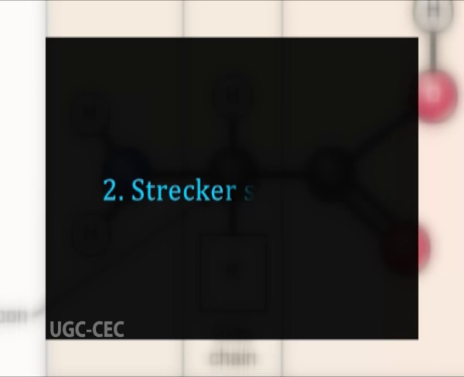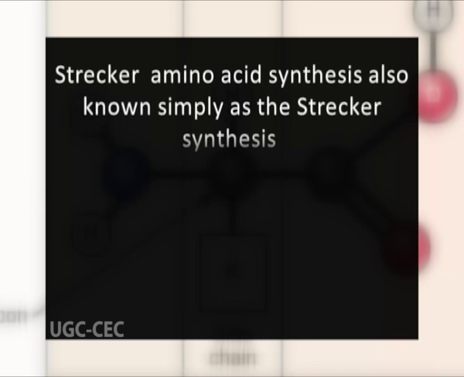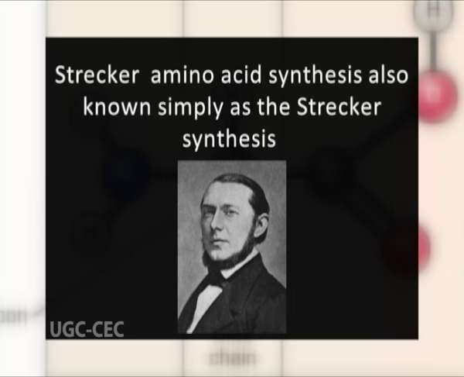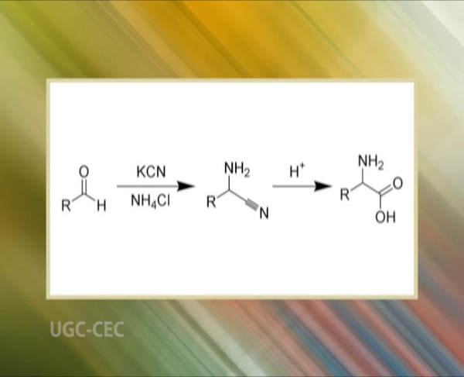The second, Strecker synthesis. The Strecker amino acid synthesis, also known simply as the Strecker synthesis, was devised by German chemist Adolf Strecker and is a term used for a series of chemical reactions that synthesize an amino acid from an aldehyde or ketone. The aldehyde is condensed with ammonium chloride in presence of potassium cyanide to form an alpha aminonitrile, which is subsequently hydrolyzed to give the desired amino acid.